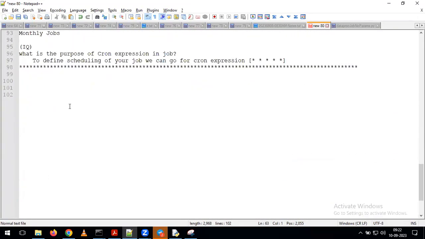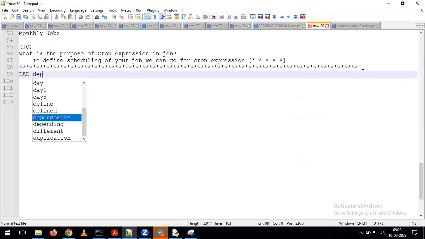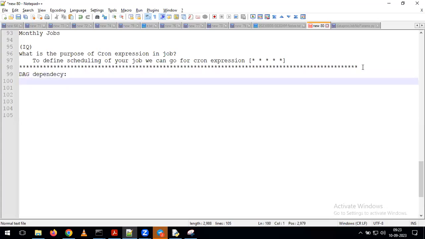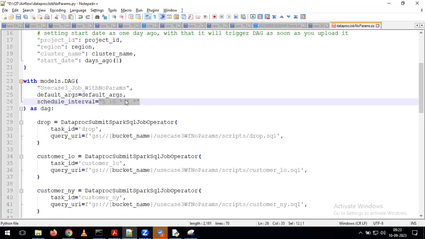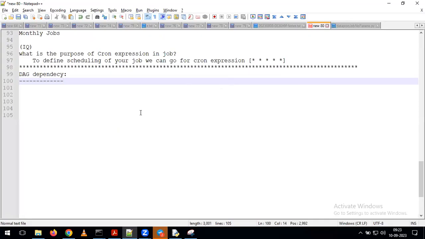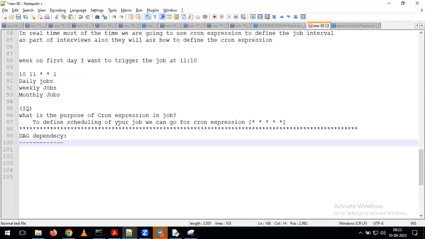In the same way, we need to understand one more last concept, which is DAG dependency. So don't ask me why we are not discussing all these things practically. I already closed my Composer environment, and that's the reason I'm not discussing this practically, but it is very easy to understand. If you want, you can practice on your own. In the DAGs we discussed, just remove the schedule and provide your cron expression. With that, you can run the jobs and practice instead of creating the environment one more time. I'm explaining all these topics as theoretical topics.